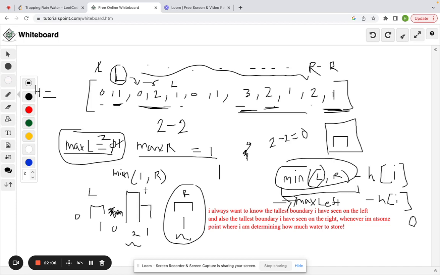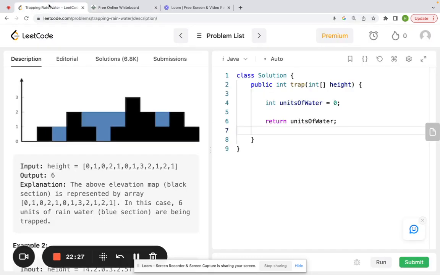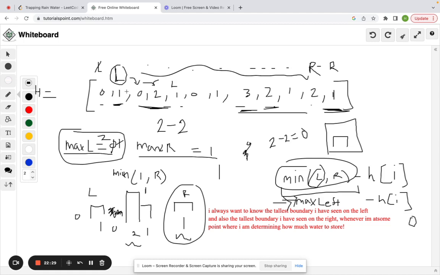I actually just got a little bit confused. In this case, we know the left boundary is going to stay at the max.